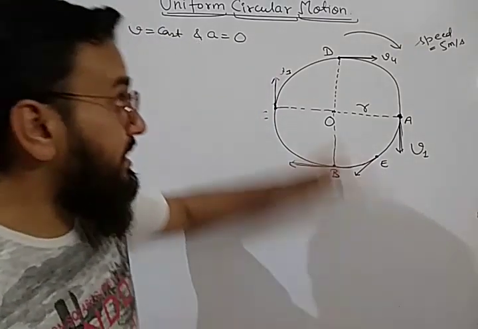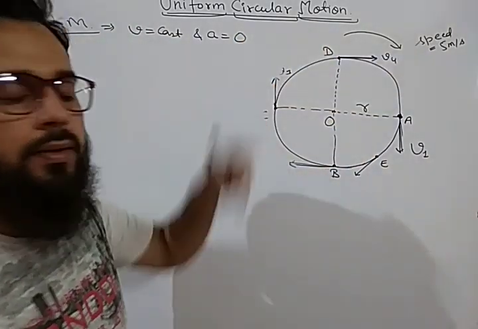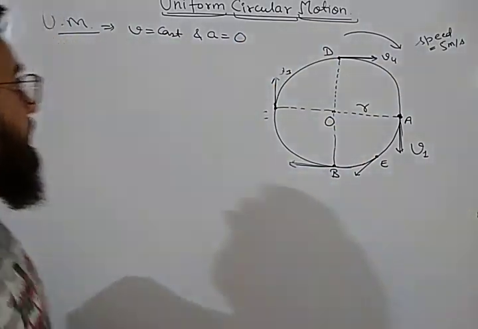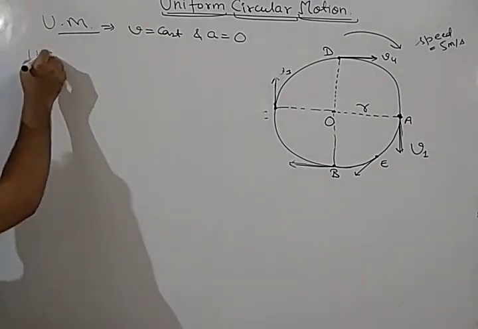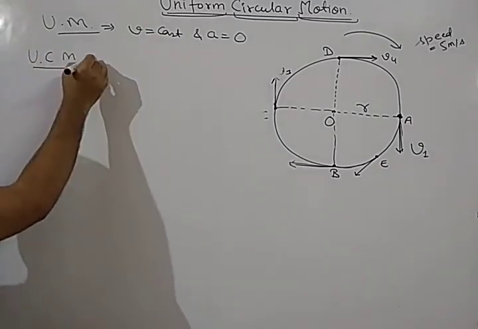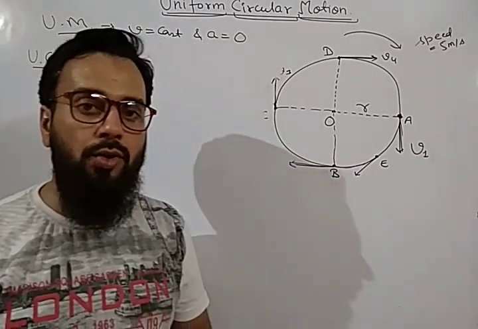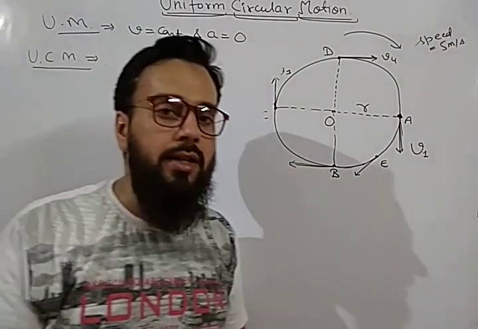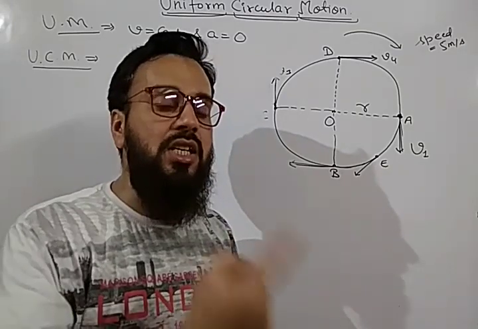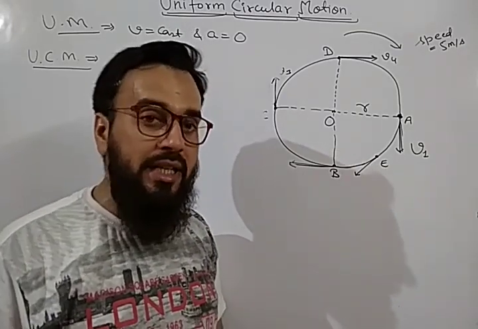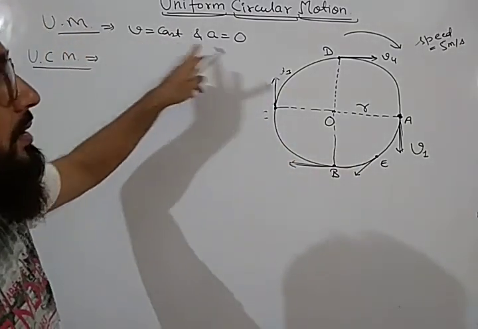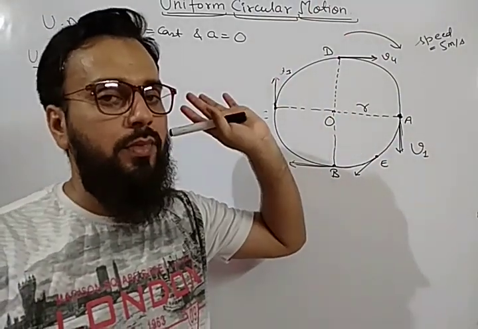But now, since this motion is taking place on a circular path, and we have discussed UCM, uniform circular motion. Now in uniform circular motion, is velocity constant? No. Speed is constant, not the velocity. Velocity is changing from time to time. It means when velocity changes, then acceleration cannot be 0.